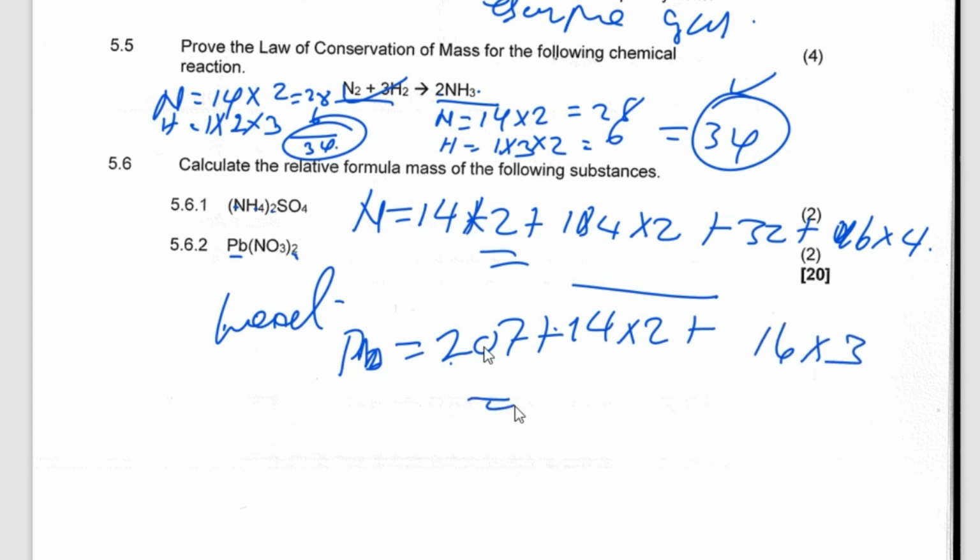So the answer you get here, I think you'll get around 331, and here you'll get around 132. If my addition is not right, you just have to get the correct addition.